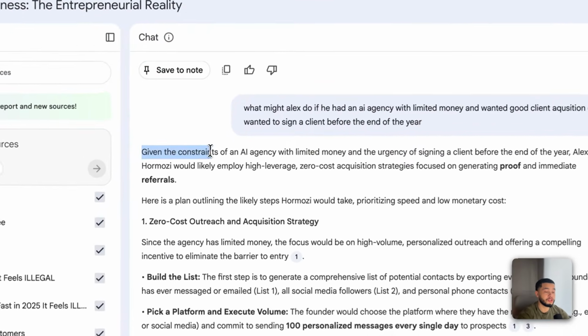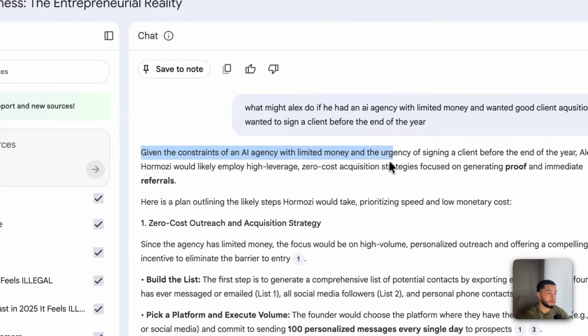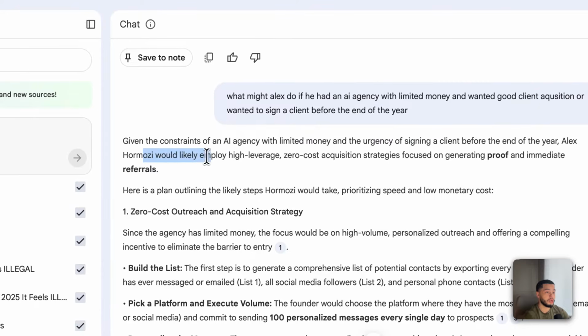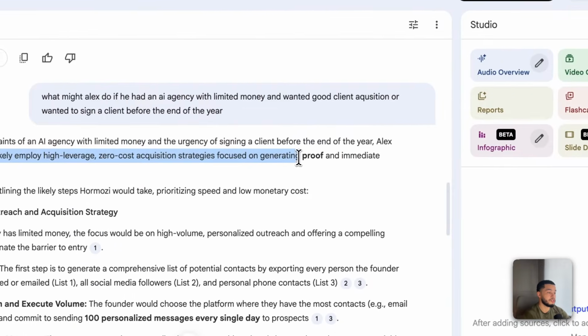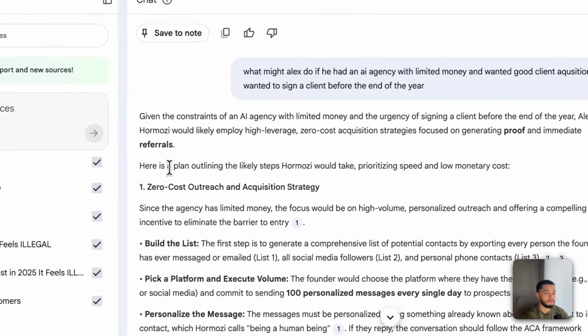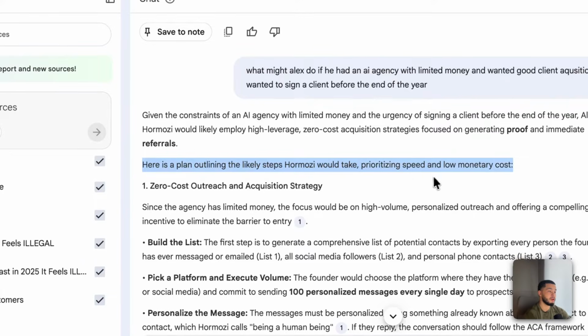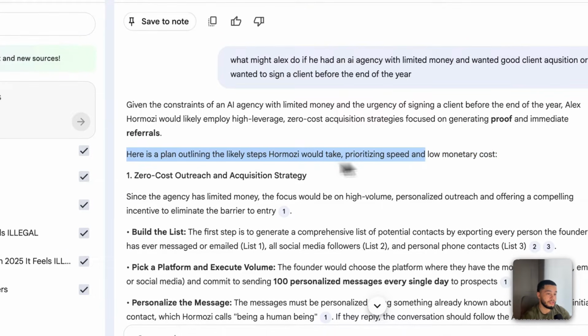So it says, given the constraints of an AI agency with limited money and urgency of signing a client before the end of the year, Alex Hormozi would likely employ high leverage, zero cost acquisition strategies, focusing on generating proof and immediate referrals. Here's a plan outlining the likely steps Alex Hormozi would take, prioritizing speed and low monetary cost.